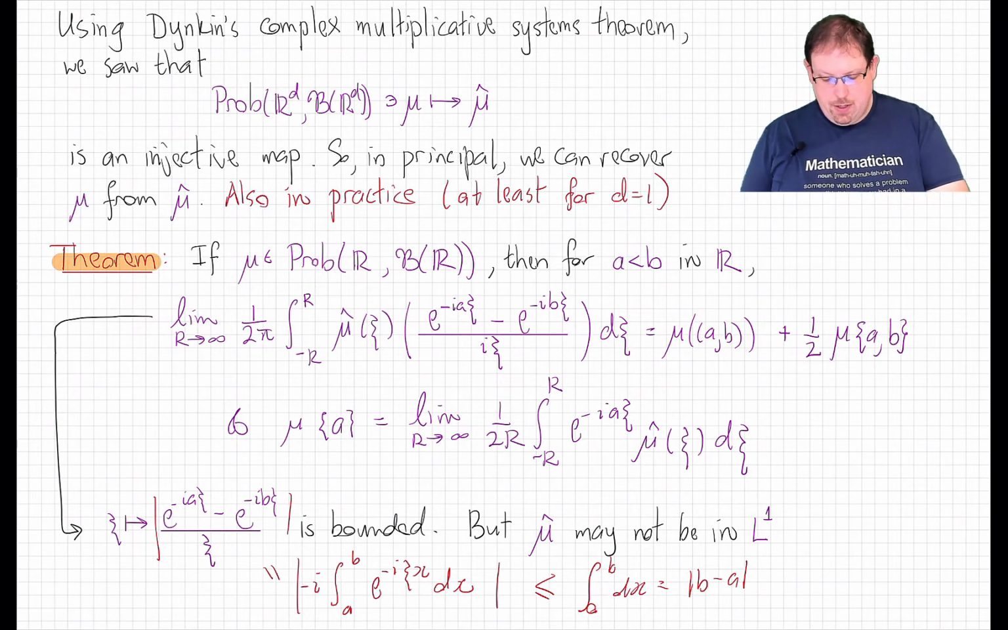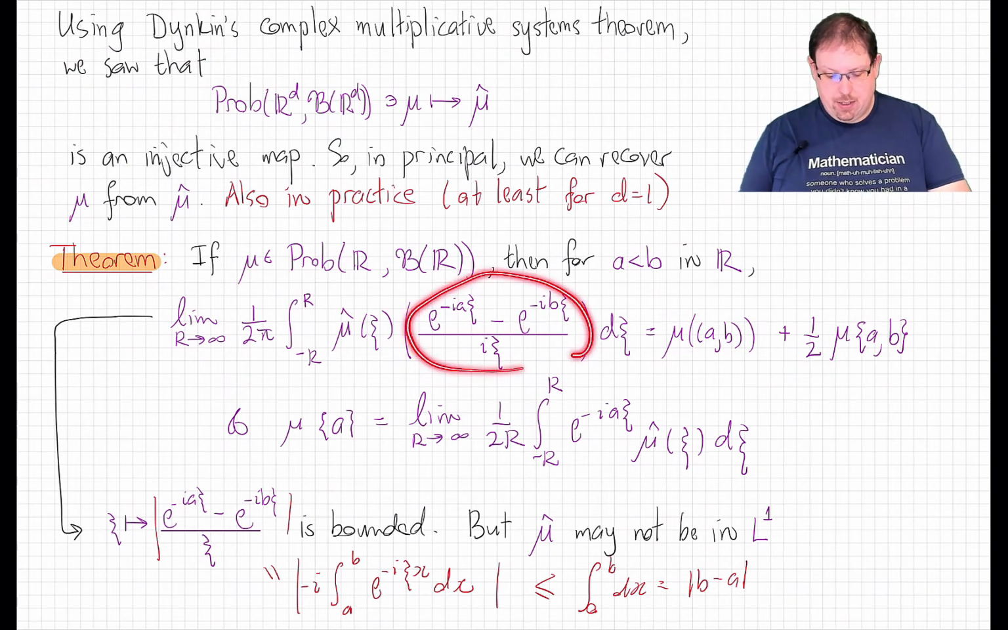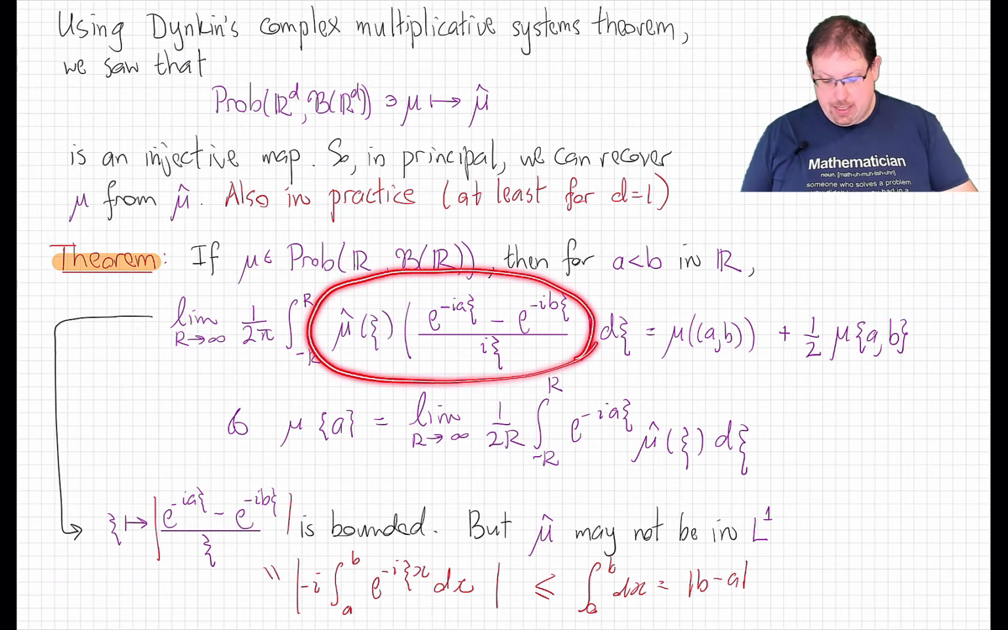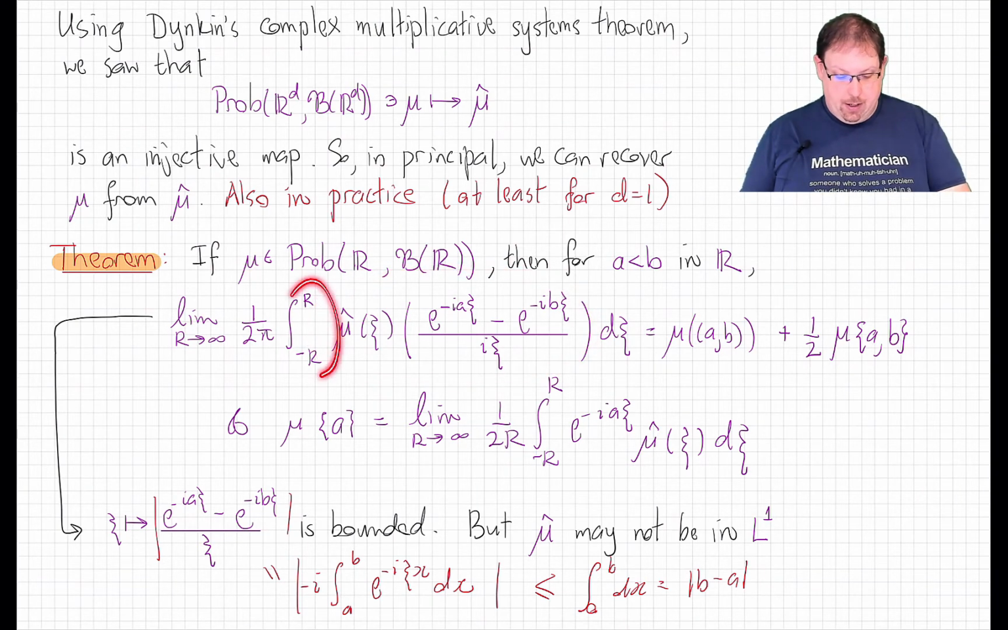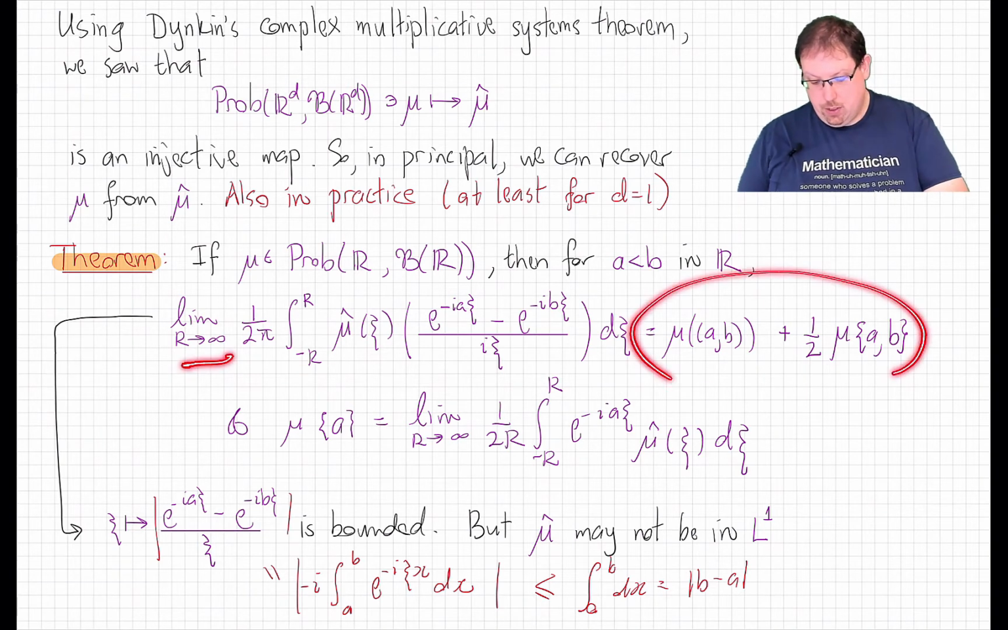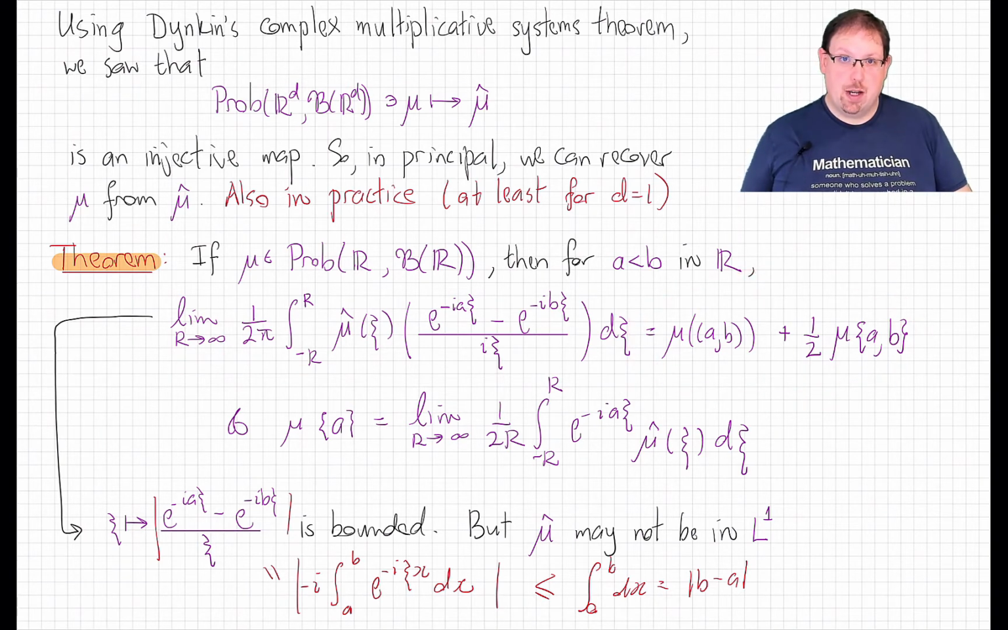It's also clear that this function is continuous, at least away from xi equals 0, and using Taylor's theorem, it's also clear that it's continuous at 0. And so this integral at least makes perfect sense as a Riemann integral on any compact interval. The trick is to show that this limit converges to the measure over here, so we can recover its value on intervals, and therefore on all Borel sets in principle.